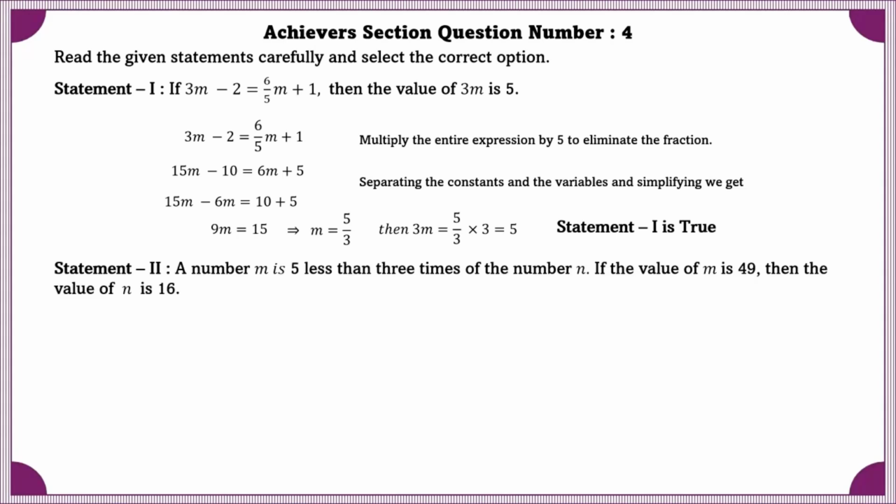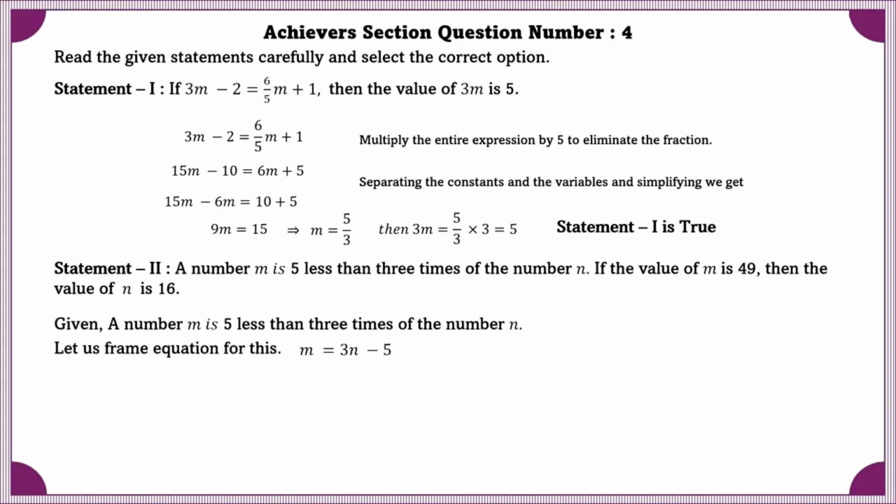Statement 2. A number m is 5 less than 3 times of the number n. If the value of m is 49, then the value of n is 16. Given a number m is 5 less than 3 times of the number n, we can write this as m is equal to 3n minus 5. Given m is 49, then we can use the above equation to find the value of n.